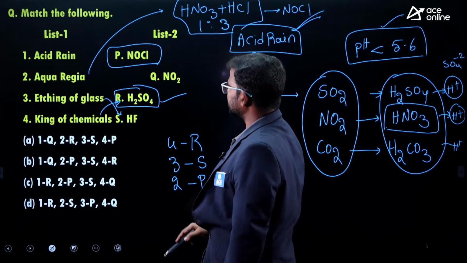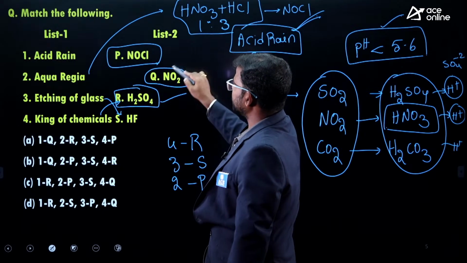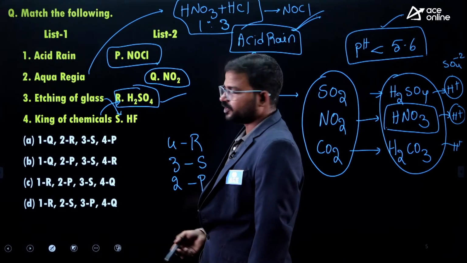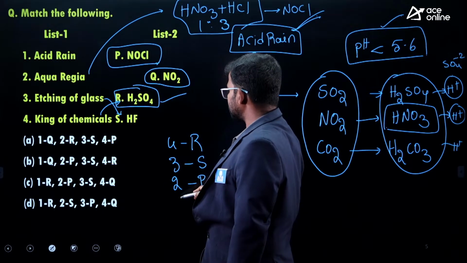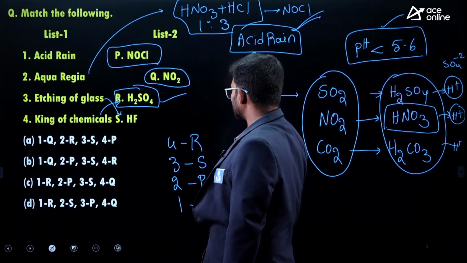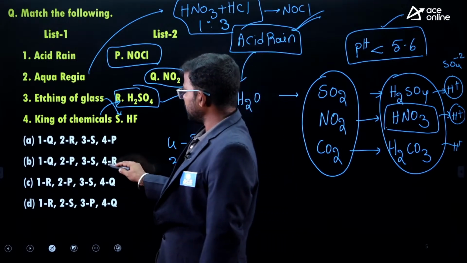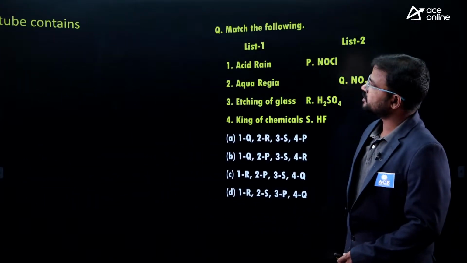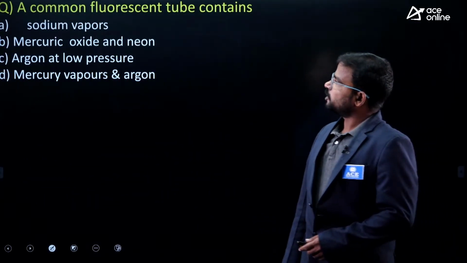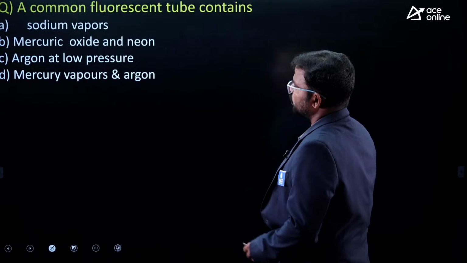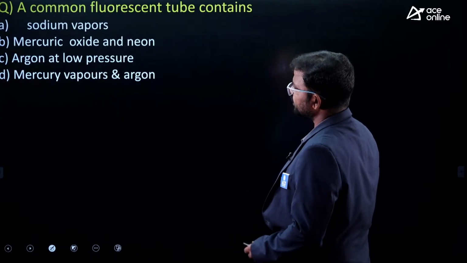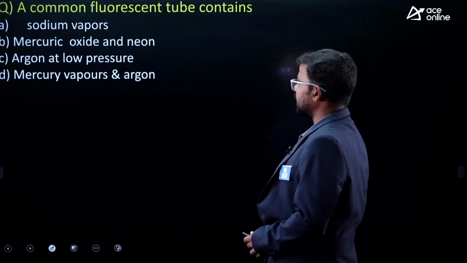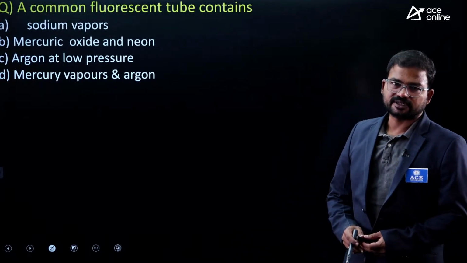Next one, acid rain. Acid rain is majorly caused by, of course, SO2, and here they mention NO2. That's why, based on the options, we should consider it like this: Q, P, S, R. Option B is the right answer. Here is the next one. A common fluorescent tube contains sodium vapors, mercuric oxide and neon, and argon at low pressure, mercury vapors and argon gas. So which is the correct one here?